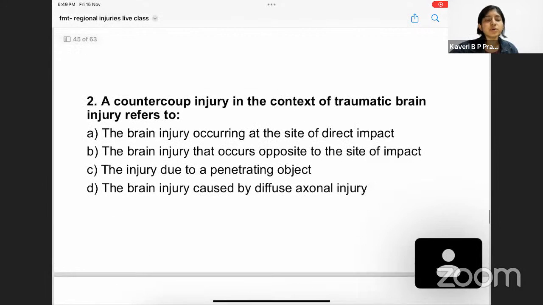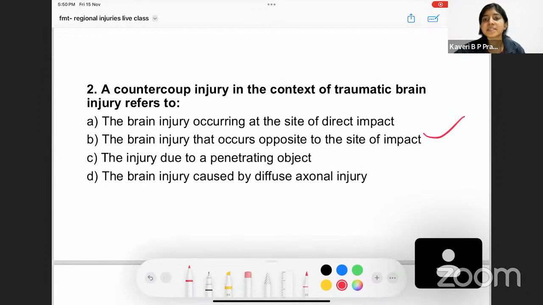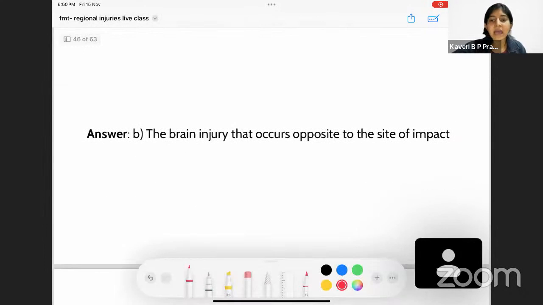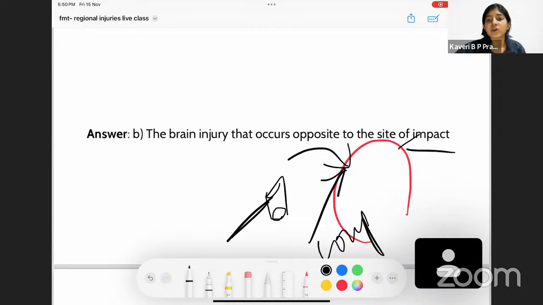Coming to question number 2, a countercoup injury in the context of traumatic brain injury refers to. Let's look into the options. The brain injury occurring at the site of impact, brain injury that occurs opposite to the site of impact, the injury due to a penetrating object, the brain injury caused by diffuse axonal injury. So what is the right answer? You know it. We discussed it in the previous question. It is nothing but option B. Option B says that there is going to be injury on the opposite side of the impact. As I told you, if this is the brain and there is an impact by a hammer in this area, wherever there is impact, it is nothing but a coup injury. And on the opposite side of the impact, it is going to be a countercoup injury.